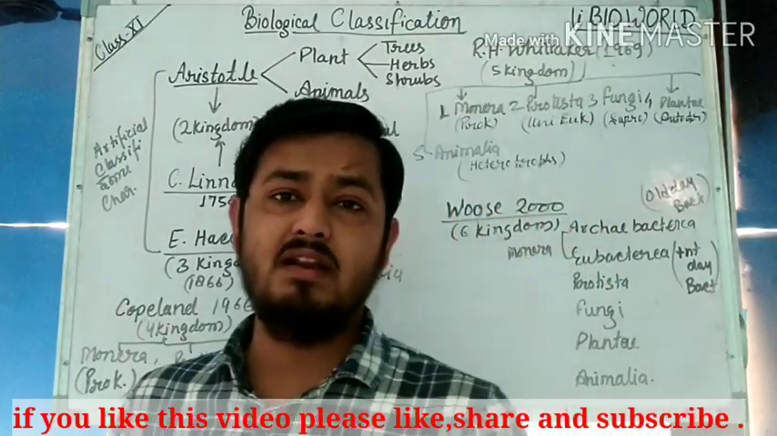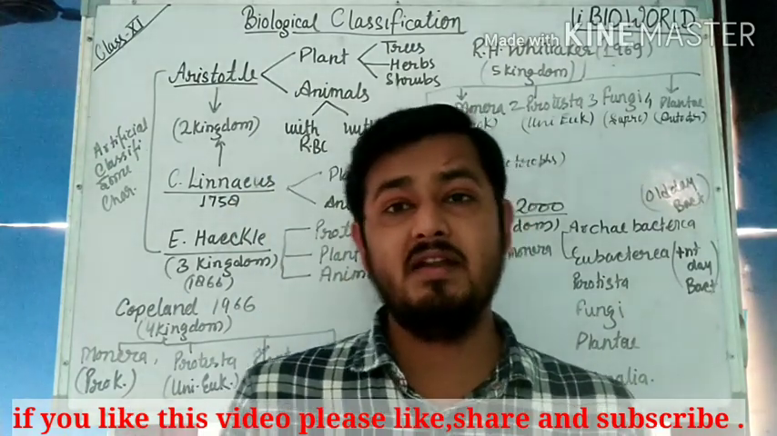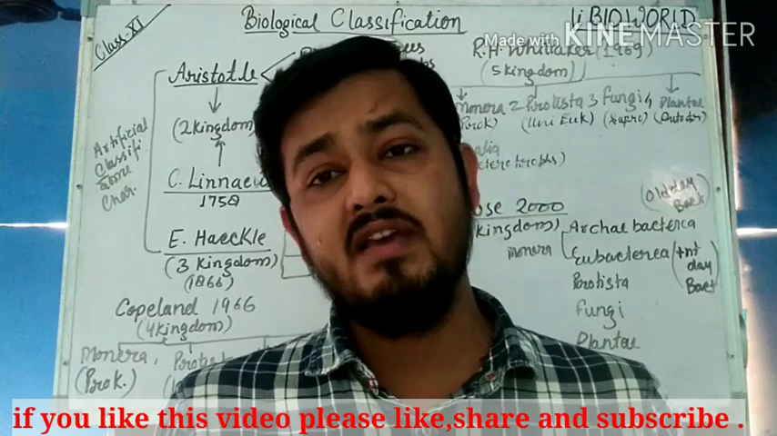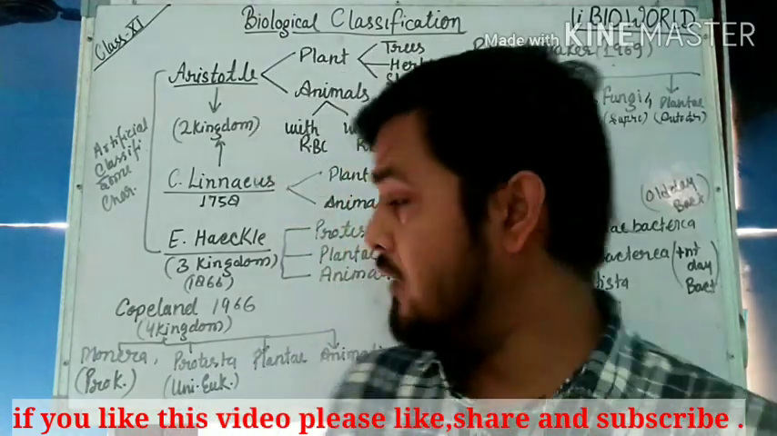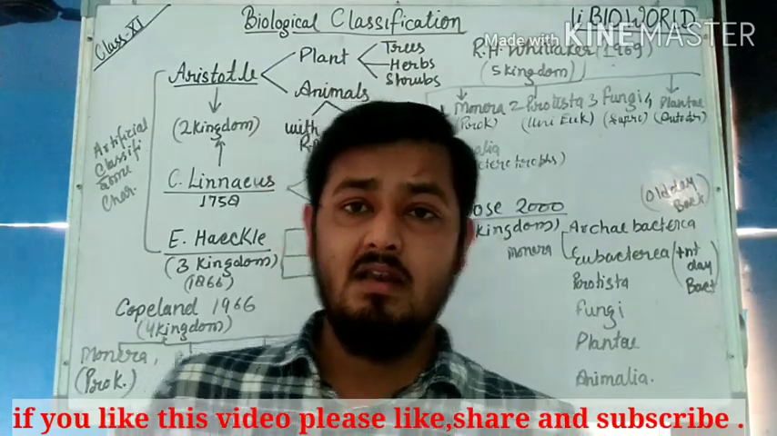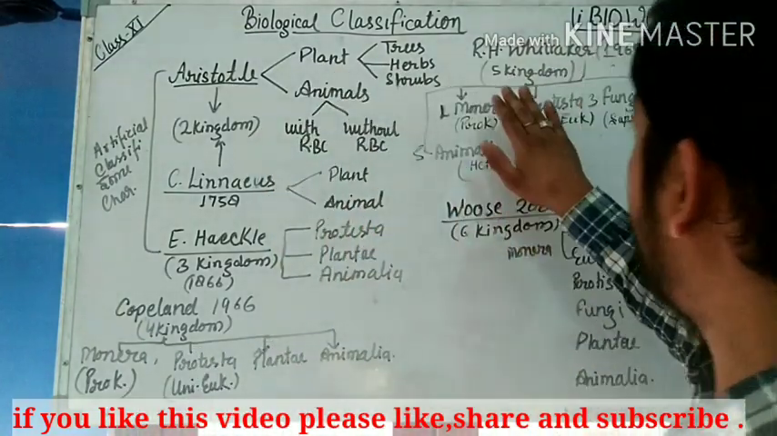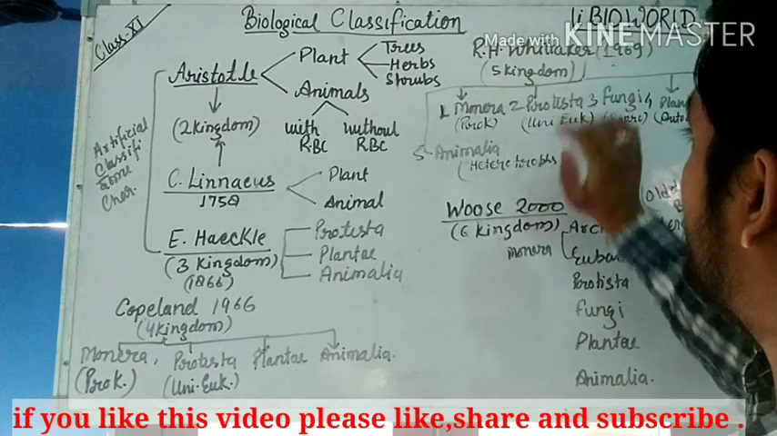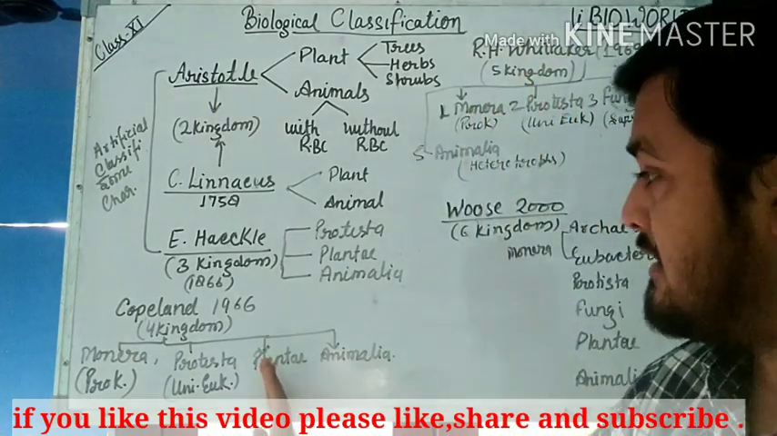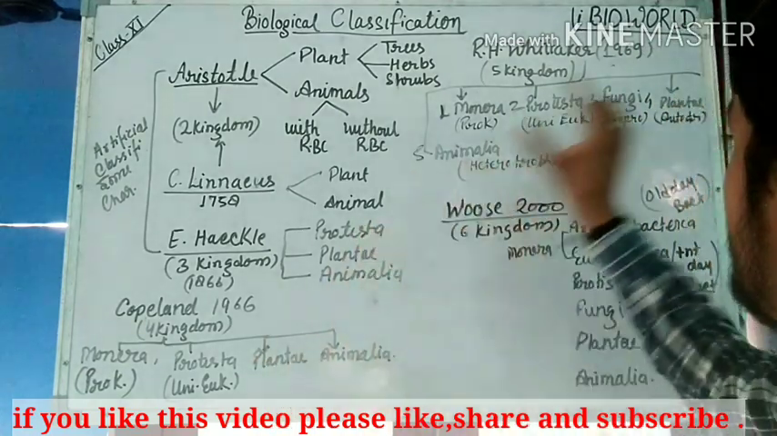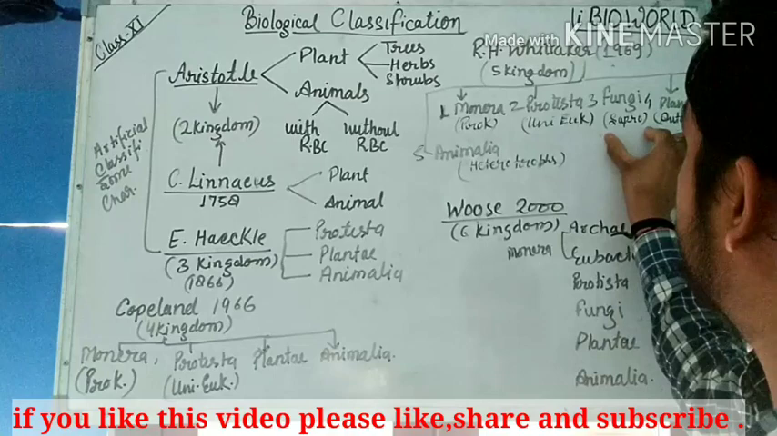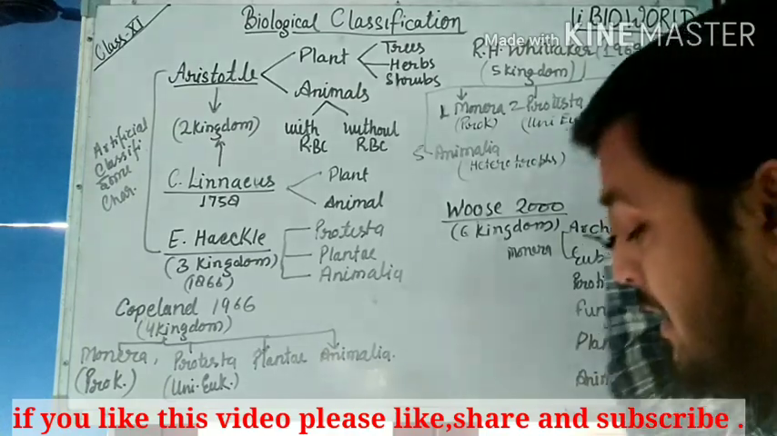Saprophytic nutrition means they are dependent on dead and decaying material, so where do we put them? How can we study them? So R.H. Whittaker introduced the kingdom Fungi. In his five kingdom classification, four kingdoms are similar to Copeland's classification, but there is a new addition in Whittaker's classification, that is Fungi.